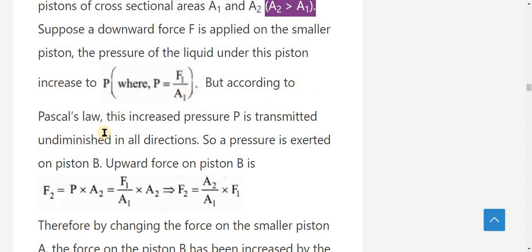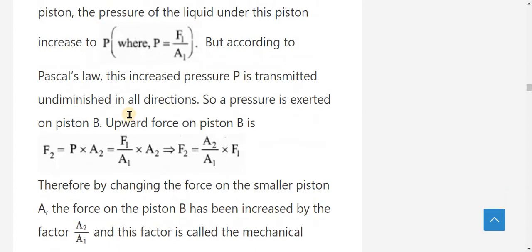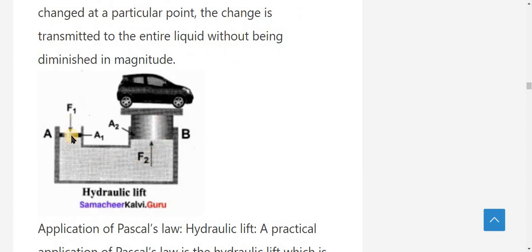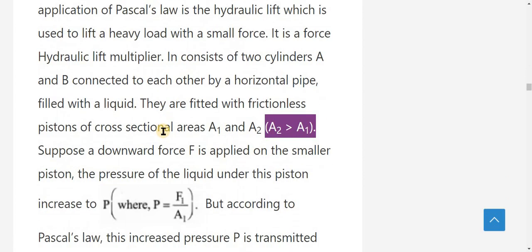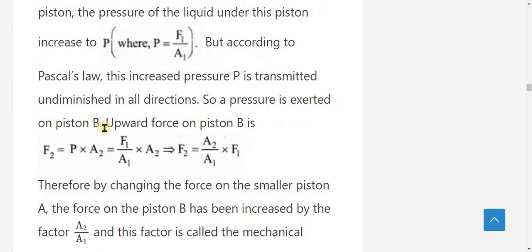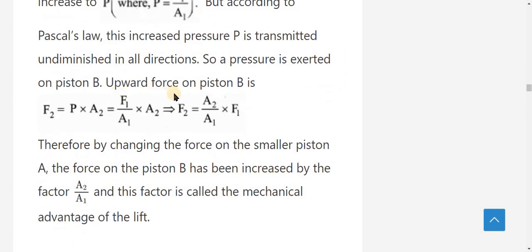But according to Pascal's law, this increased pressure P is transmitted undiminished in all directions. The pressure applied at part A is distributed in all directions, so pressure is exerted on piston B. The upward force on piston B, F2, is equal to P into A2.